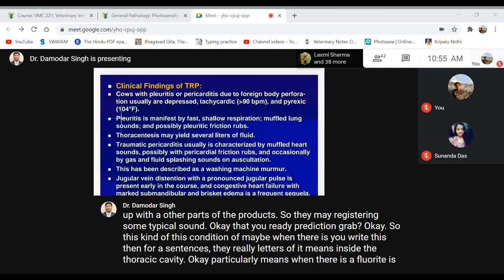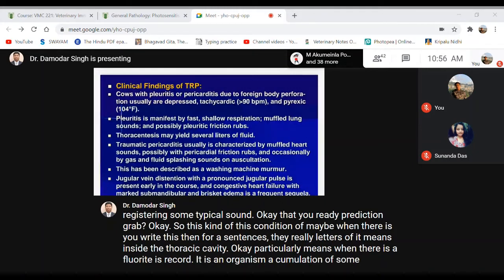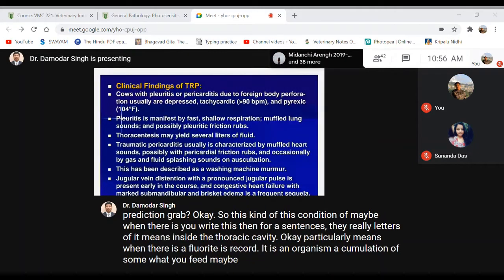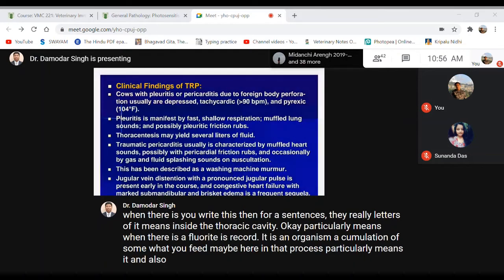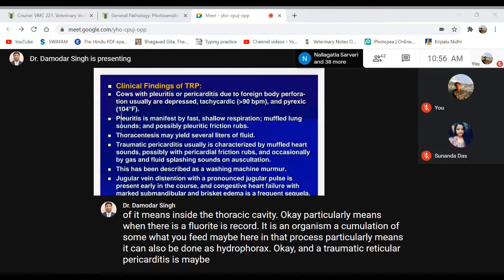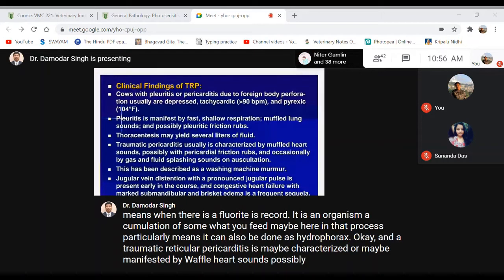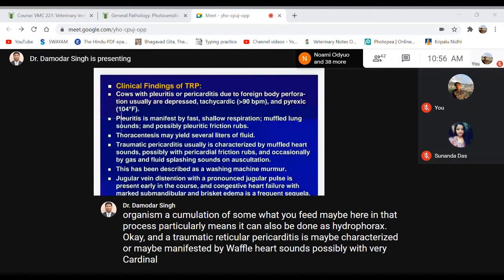Okay, and traumatic reticulopericarditis may be manifested by muffled heart sounds, possibly with pericardial friction rubs, and occasionally by a gas and fluid expulsion sound on auscultation. If you use a stethoscope for auscultation, you may find a very typical sound due to the pericardial friction rubs, when the heart has such traumatic injuries.